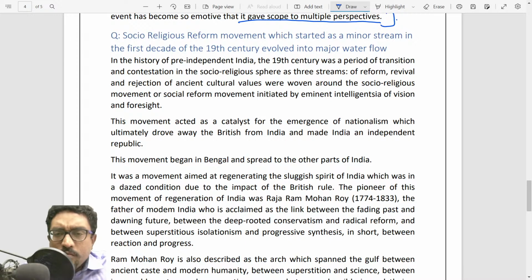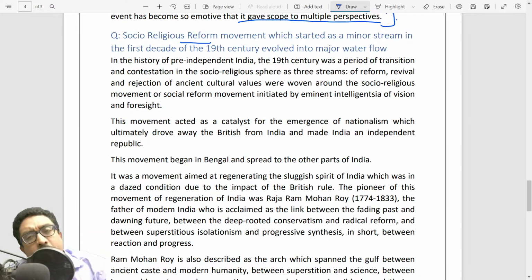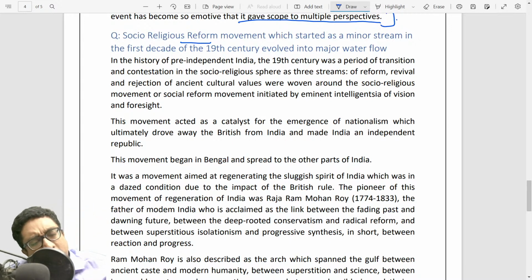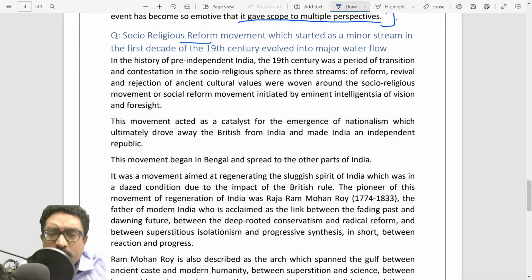Another question I'll give you: a small discussion about the socio-religious reform movement, which started as a minor stream in the first decade of the 19th century and eventually evolved into a major flood. You can simply start by giving the way it all started with Raja Ram Mohan Roy's Atmiya Sabha, and then eventually how it exploded into Tattva Bodhini Sabha, Prarthana Samaj and Rahnumai Mazdayasnan Sabha, and how socio-religious reforms just exploded across India.